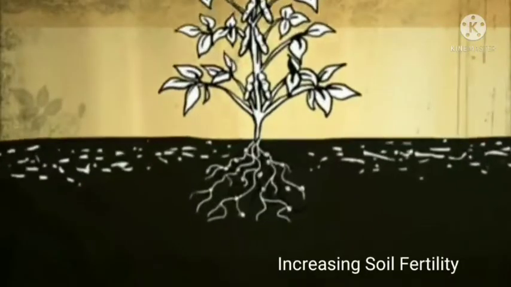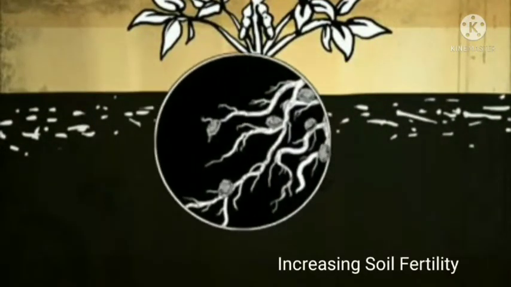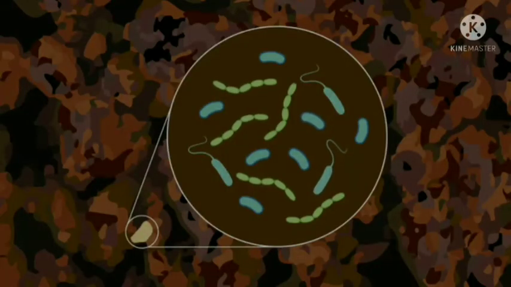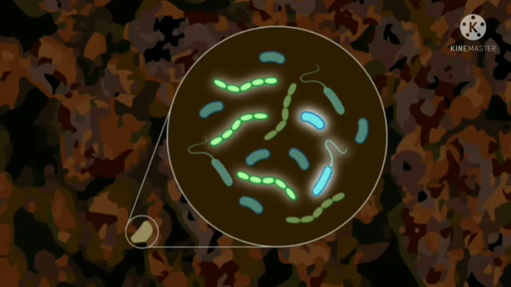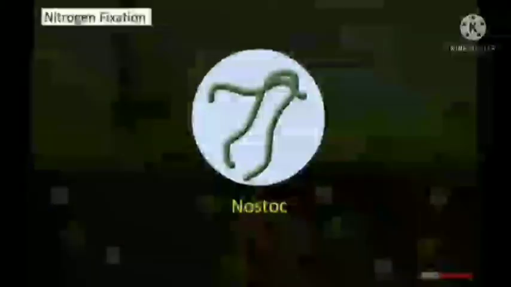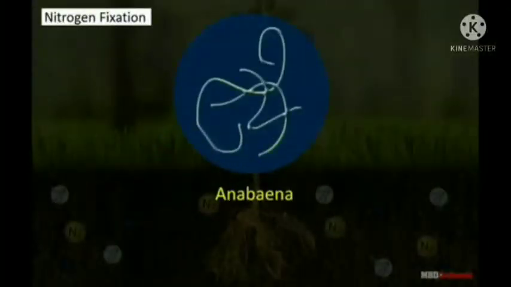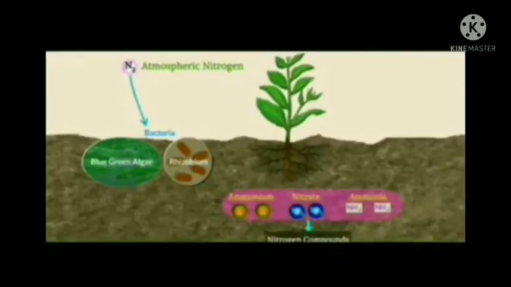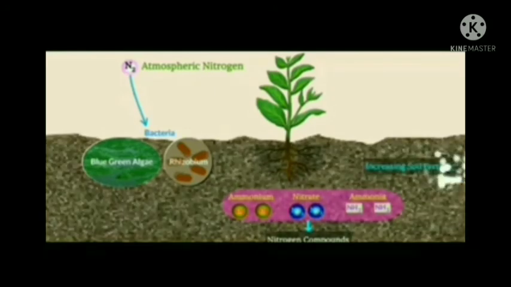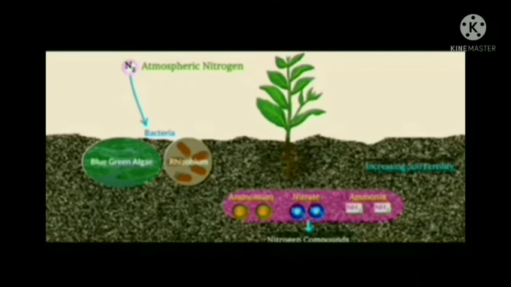Uses of microorganisms in increasing soil fertility. Some of the microorganisms present in the soil can fix nitrogen gas from the atmosphere to form nitrogen compounds, and these nitrogen compounds mix with the soil and increase its fertility. Some bacteria like Rhizobium and blue-green algae living in the soil also fix atmospheric nitrogen as nitrates.